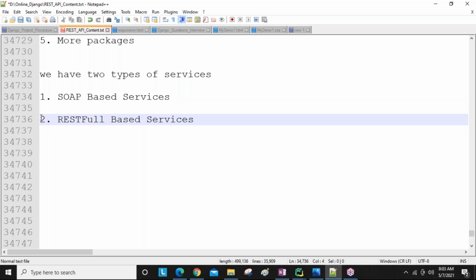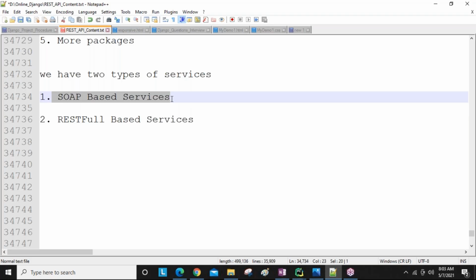Here, a lot of times you are getting questions, guys. Why are RESTful based services in more demand nowadays? Why not SOAP based services? Nowadays all people are using RESTful based services only, not SOAP based. So people are asking, why not use SOAP based services, and why use RESTful based services? So that is one point.